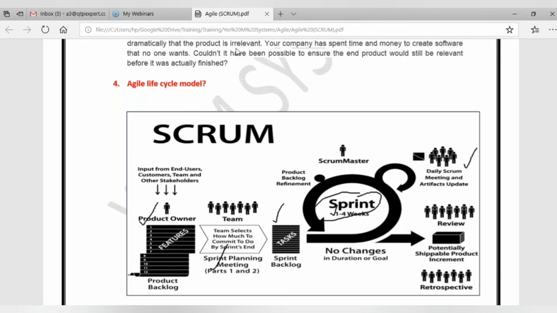But here, Scrum Master doesn't have that many roles. He is like a facilitator. He has to help the team members if they have any issues, and he has to make sure that the sprint is running smoothly. That is the only responsibility he has.